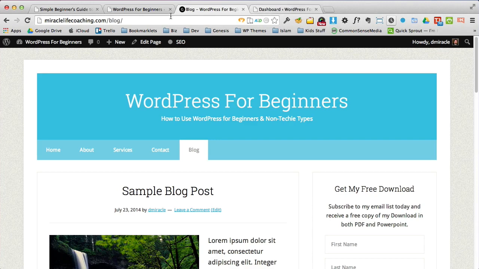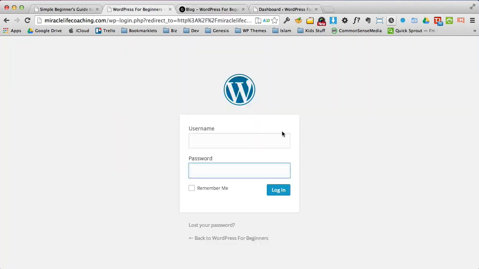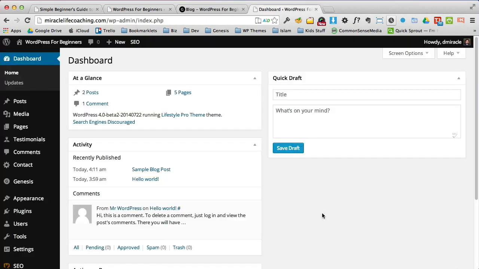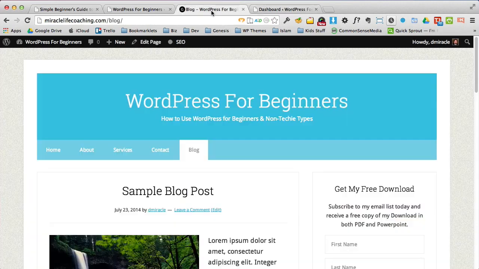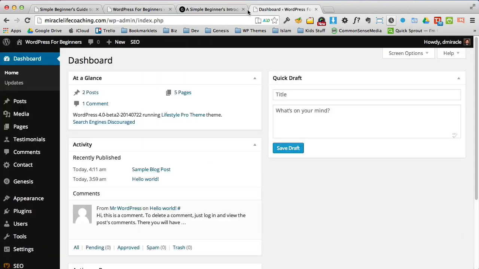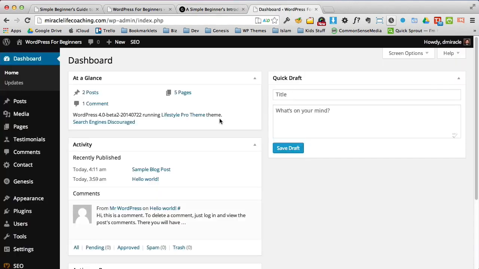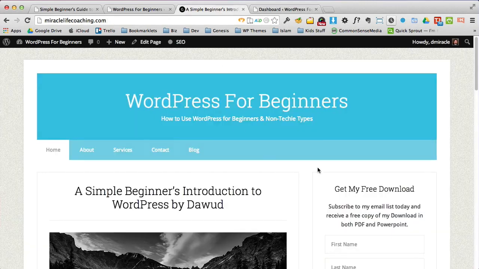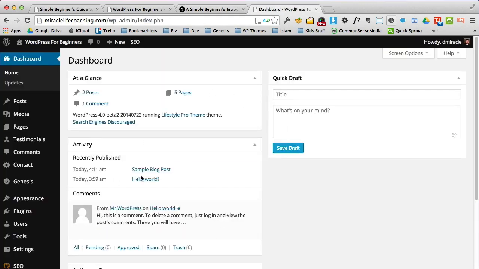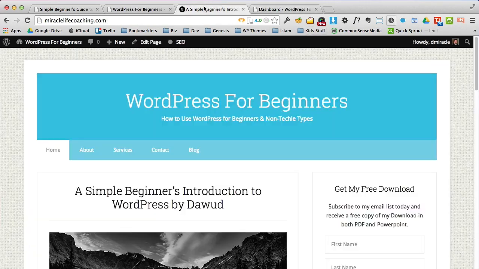So once WordPress is installed, your developer or somebody like me will give you a login. And hopefully they'll show you how to use it too. But anyway, with the login, you'll have your username and you'll have your password. And you simply click the login button and boom, you'll end up here. Now, a lot of people call this the dashboard. That's fine. More importantly, it's just not something we're going to focus on right now because there's other places where we're going to spend our time so that we can do the editing pieces. I'm just bouncing back and forth here between these tabs in my browser. This is behind this. So this is the face and this is the back office, some people call it, where we make all the updates and changes to this.